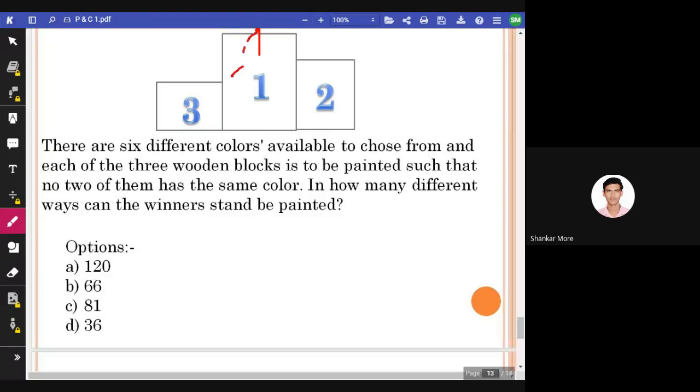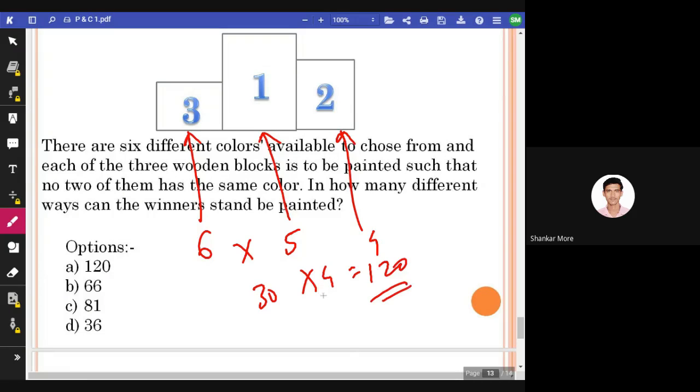First stand. Let us suppose this stand. How many options do we have to paint this? Six options. All right. For this we have five, and for this we have four options. So 6 fives are 30, and 30 fours are 120. So everybody has got the correct answer. Congratulations, everyone.